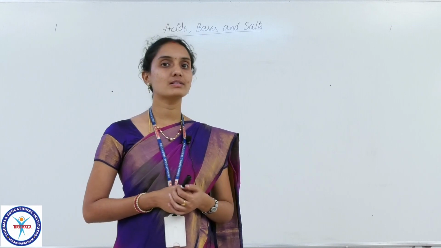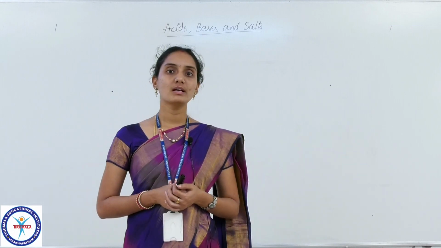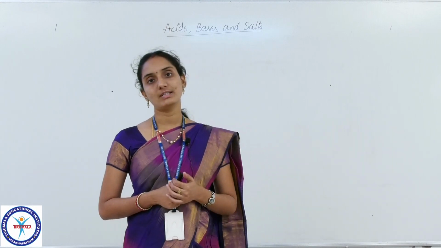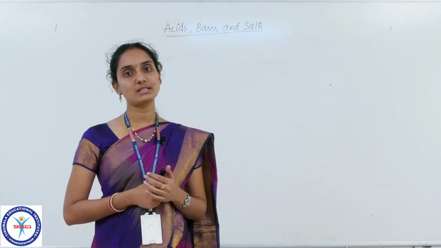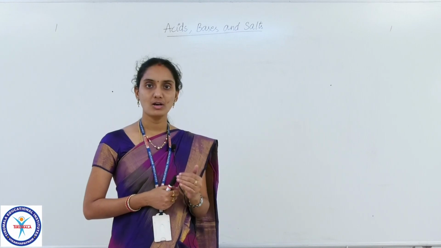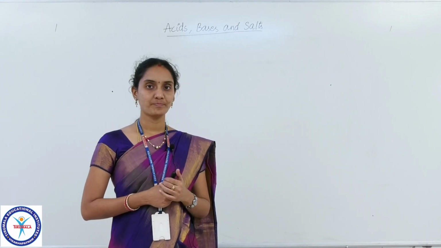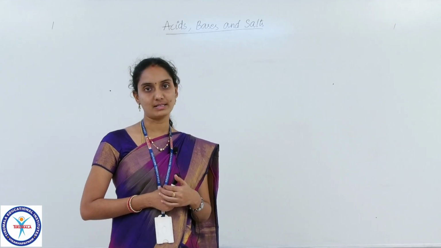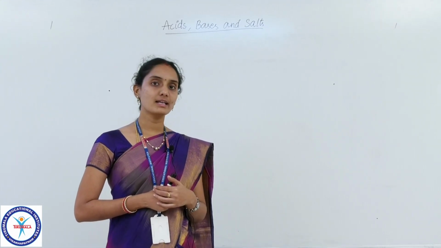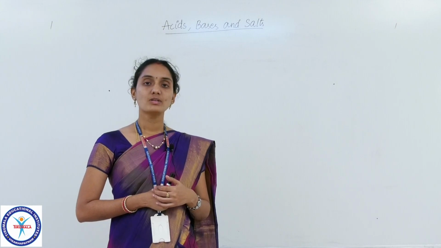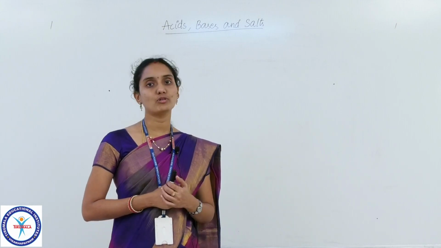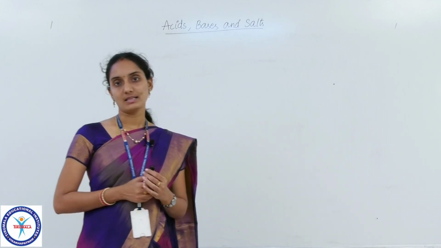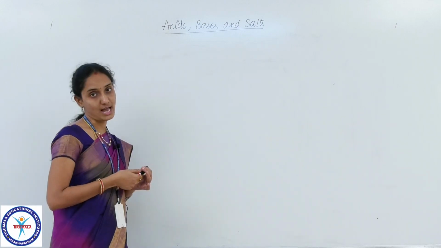And then we have discussed some important theories proposed by scientists to determine whether an unknown substance given to you is an acid, a base or a salt. In that course we have already discussed the first theory of acids and bases, the Arrhenius theory. Now in this session I am going to discuss another theory of acids and bases, the Bronsted-Lowry acid base theory.